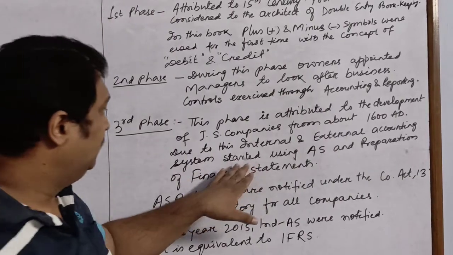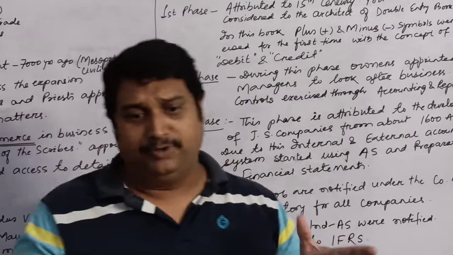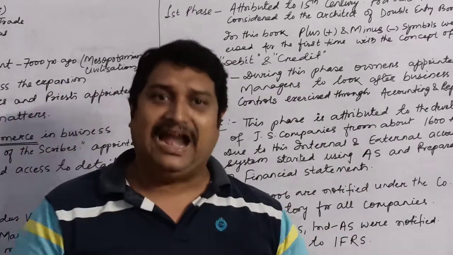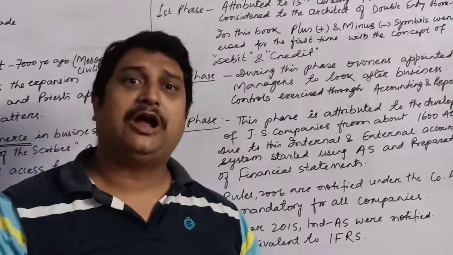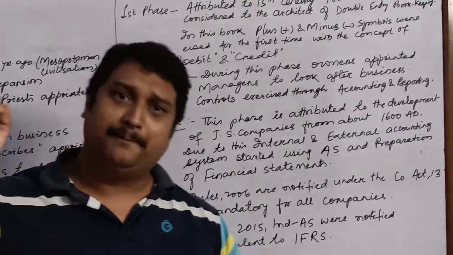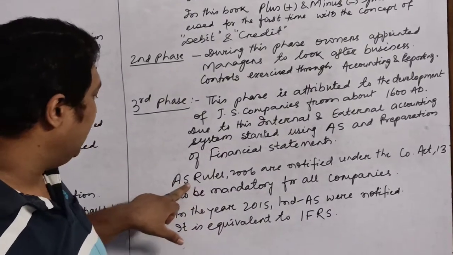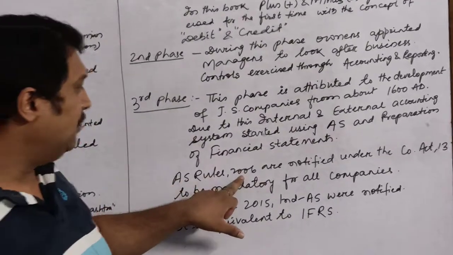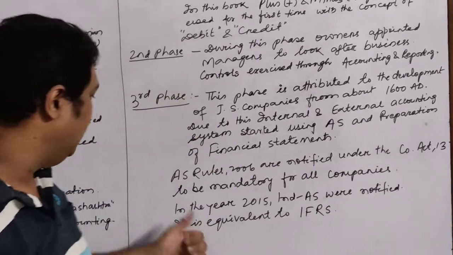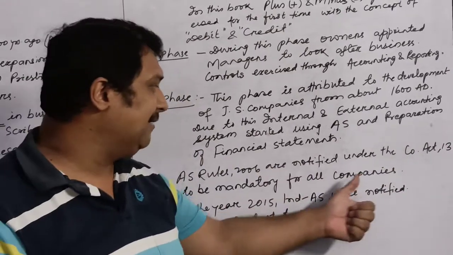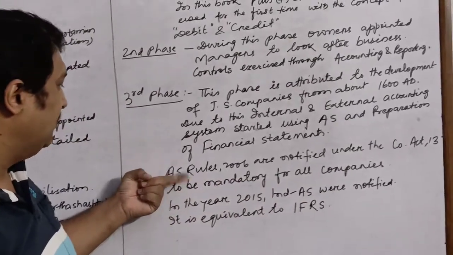After that, in order to maintain uniformity, accounting standards were made in the country and in the world, and those accounting standards had to be followed by all the countries. The Accounting Standard Rules 2006 are notified under the Companies Act 2013 to be mandatory for all companies. That means all companies had to follow the accounting standard rules.